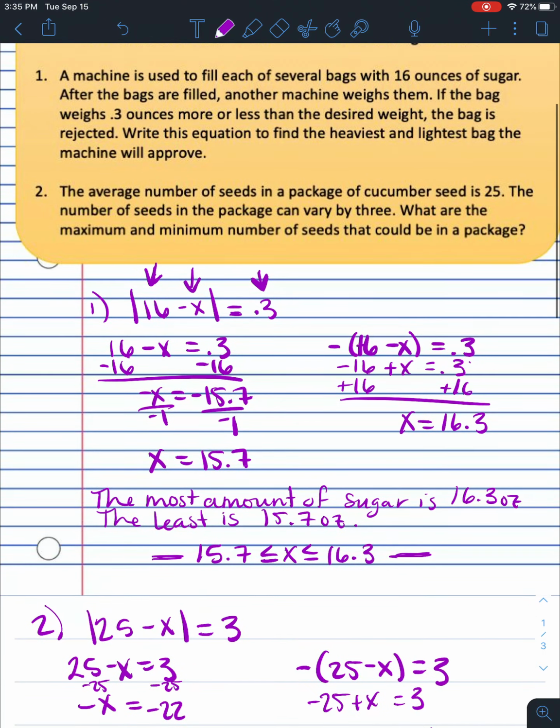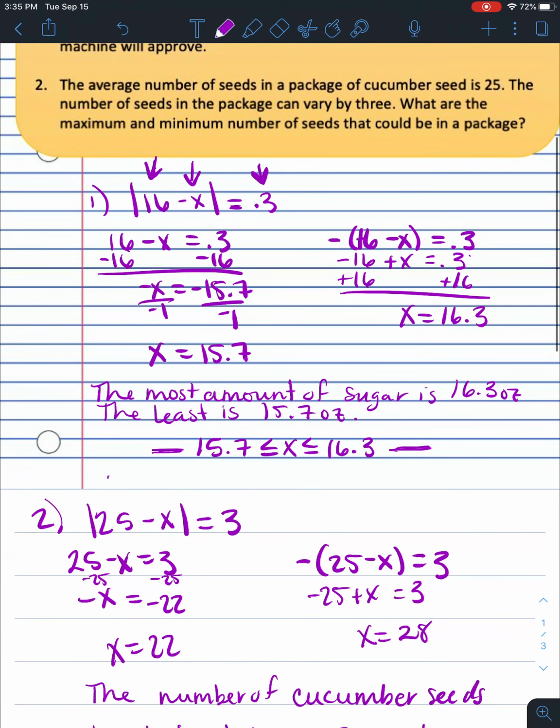So again, we started with the ideal amount that we want. We can add or subtract some random number, and we want it to equal the maximum difference there.